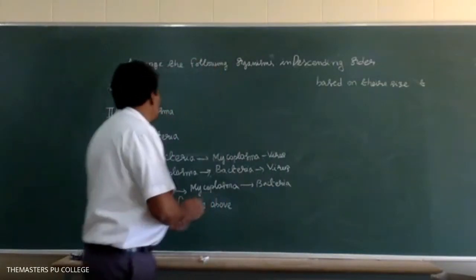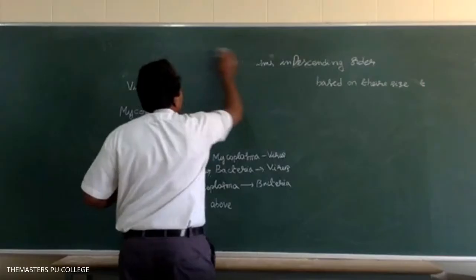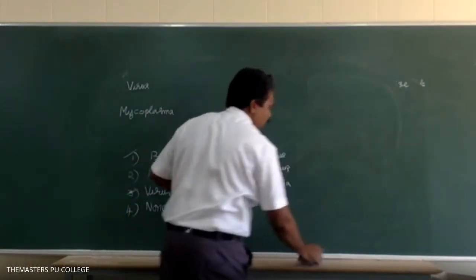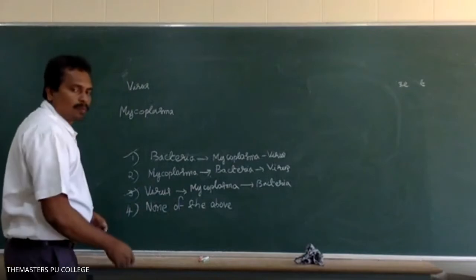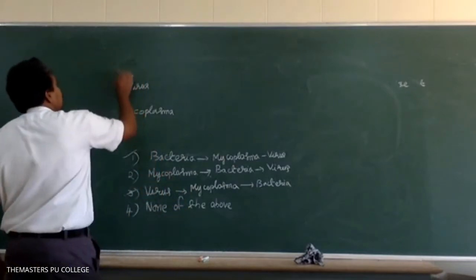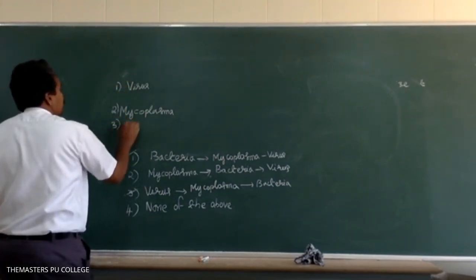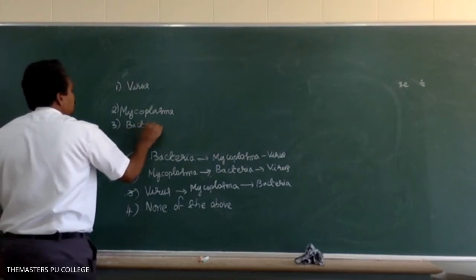Which of the following is the smallest acellular organism? Sir, the smallest acellular organism must be viroid, because viroid is smaller than the virus.